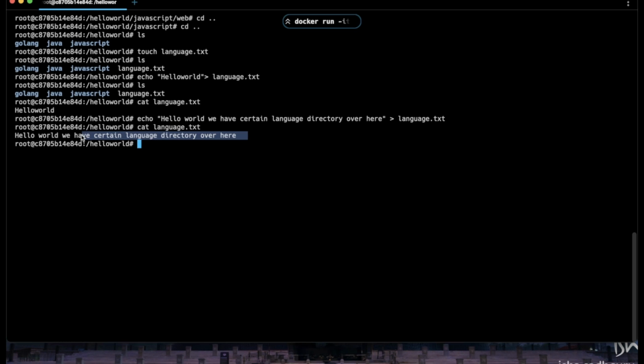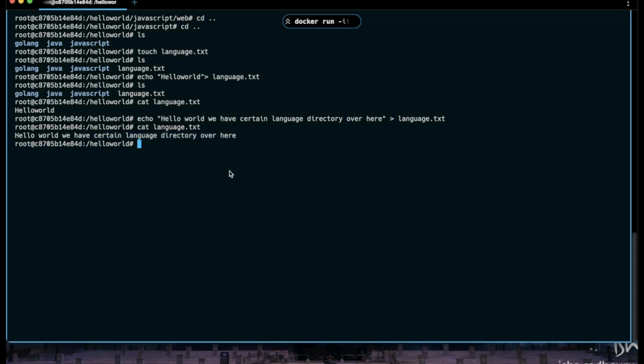We can just open the language.txt in some editor, and then edit it and save it. We are going to look into the Vim editor as well, and in later videos I will try to help you install Neovim or Vim inside Linux or Mac OS. I'm not pretty sure.